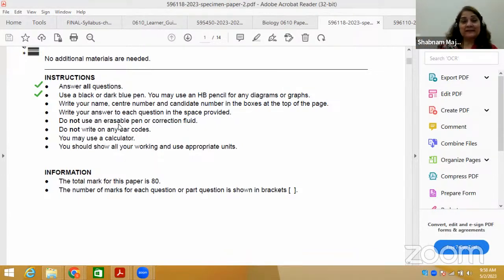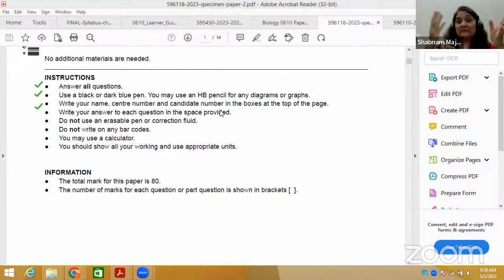Then next is write your name, center number, candidate number in the boxes. Very important. I saw on social media, Facebook, that someone got a wrong code paper, the invigilator gave a wrong code number paper. Suppose I say IGCSE, you have registered for and will get the 5090 paper.